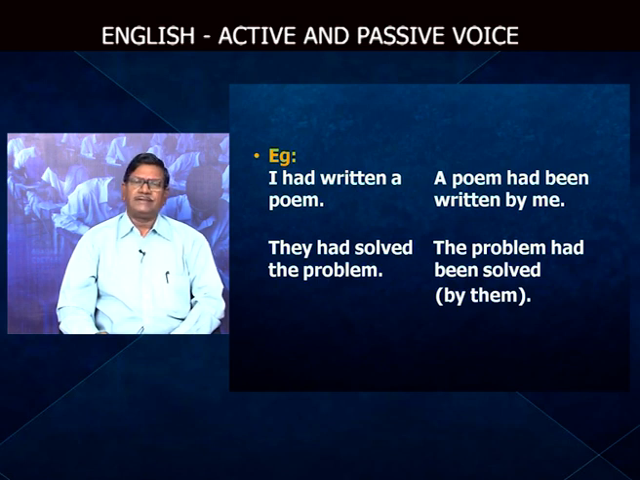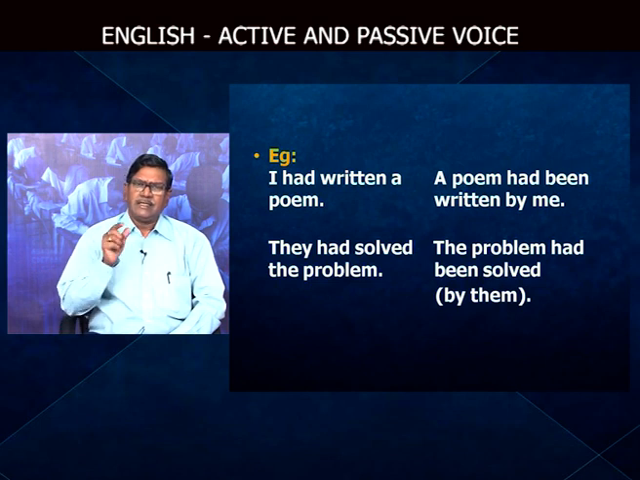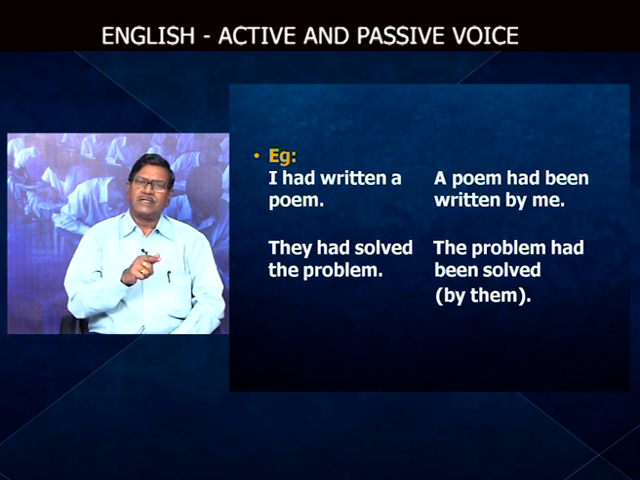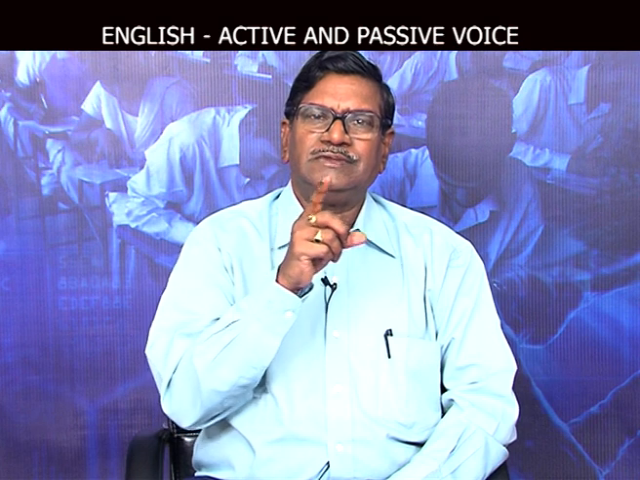It is the common thing, whether the sentence is in simple present tense, simple past tense, simple future, present continuous, past continuous, or present perfect. Whatever the tense is, the main verb becomes past participle in the passive voice. And in the place of the main verb, we have to put the be form. That is how the verb gets transformed.